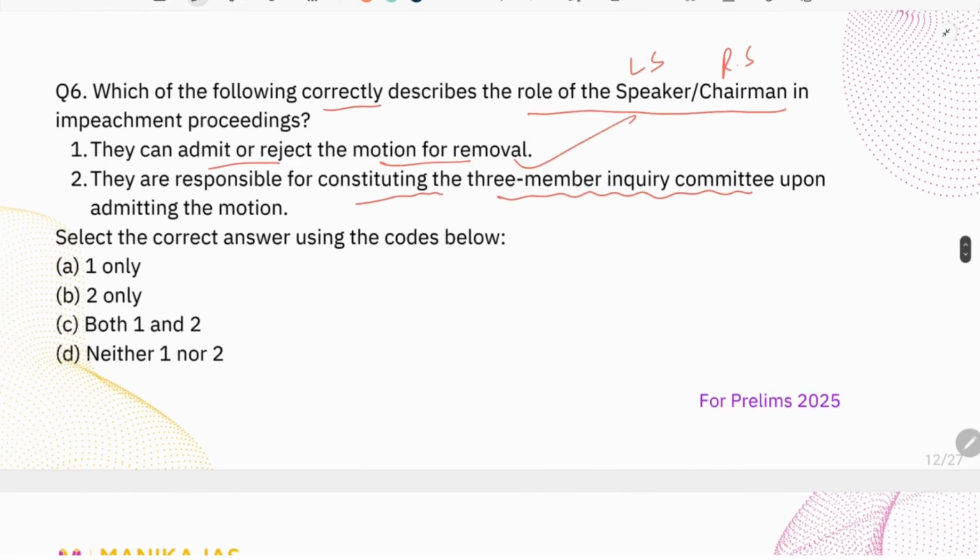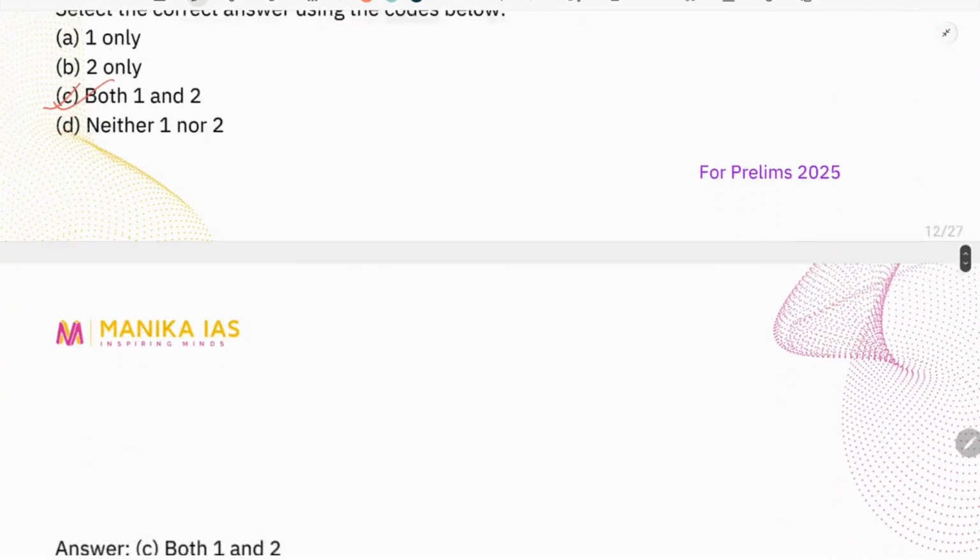The first statement is correct. They can actually admit or reject the motion for removal. They are responsible for constituting the three-member inquiry committee upon admitting the motion. So here both the statements are correct.